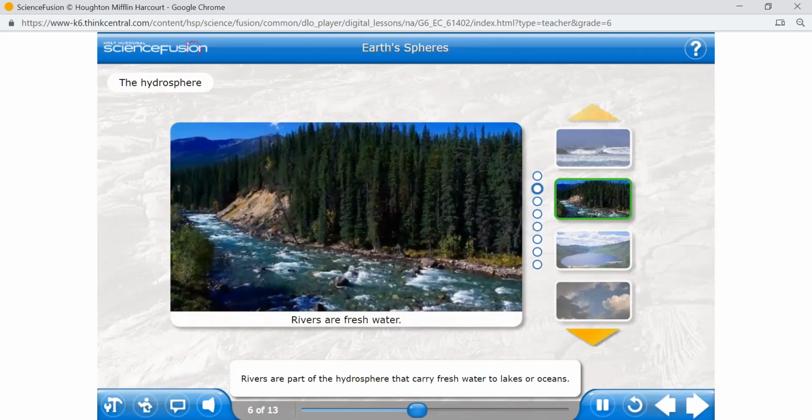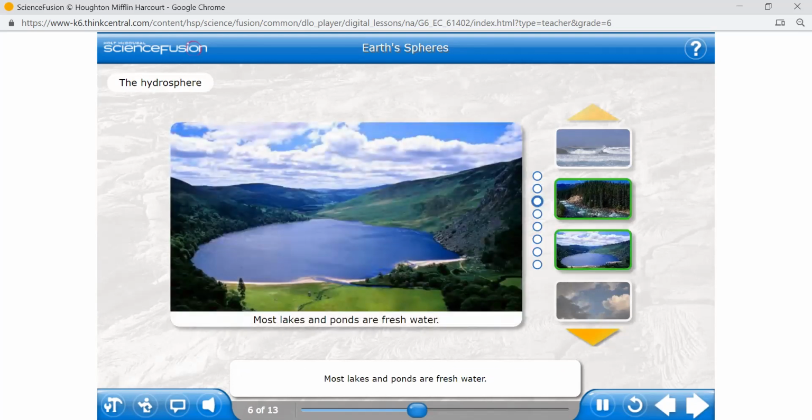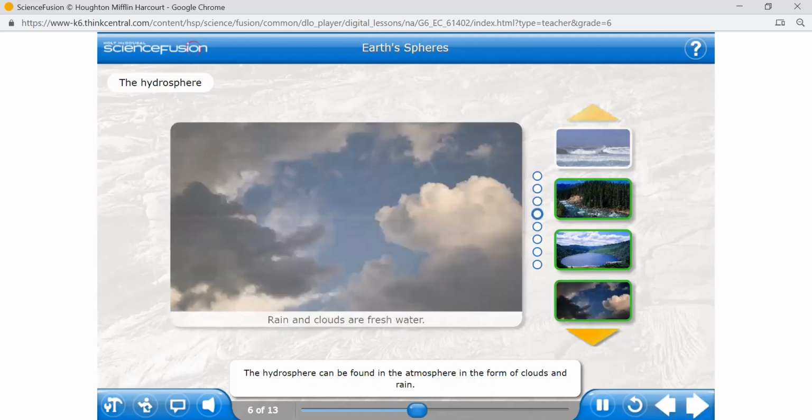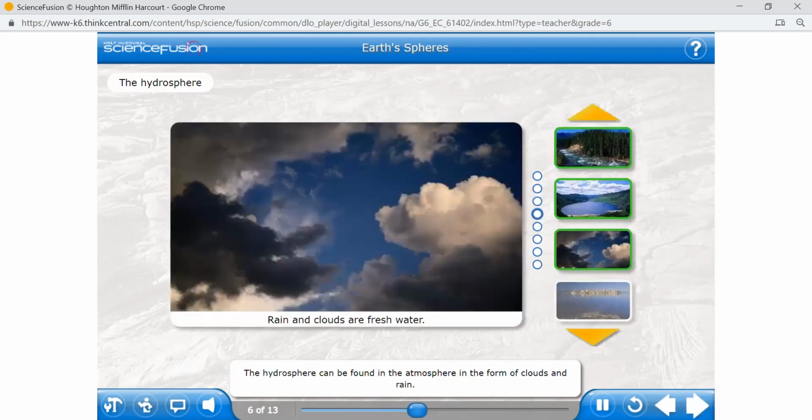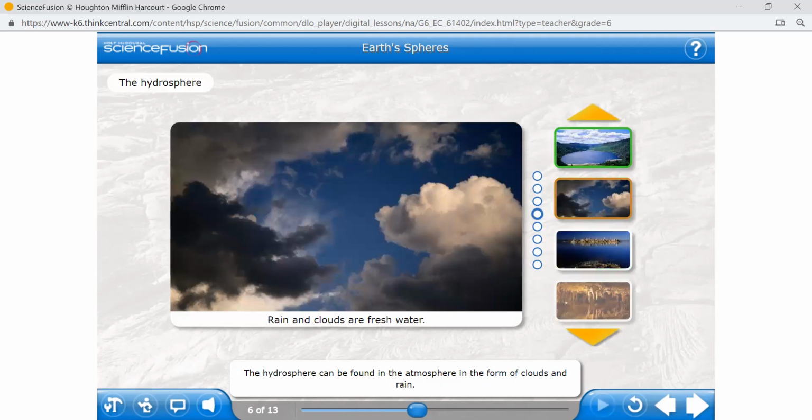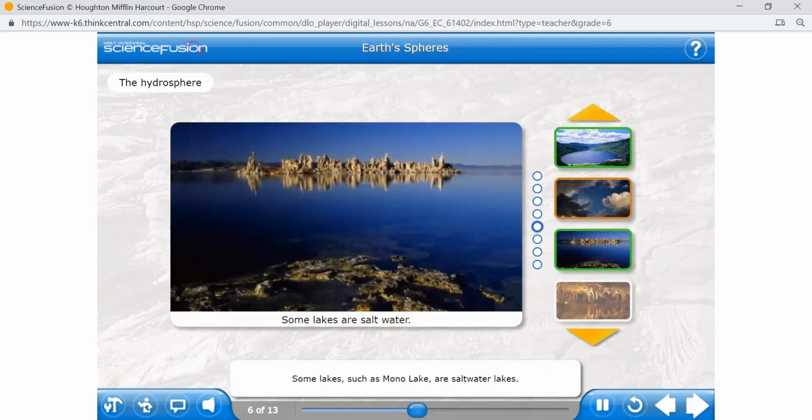Rivers are part of the hydrosphere. Rivers are fresh. Most lakes and ponds are freshwater. The hydrosphere can be found in the atmosphere in the form of clouds and rain. So rain is also freshwater.